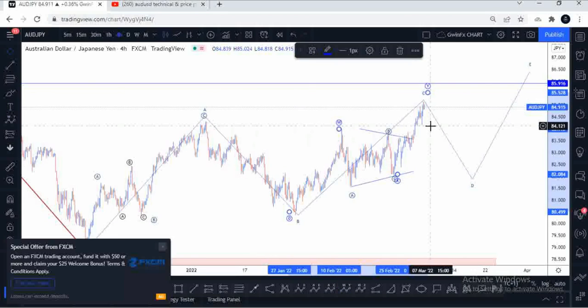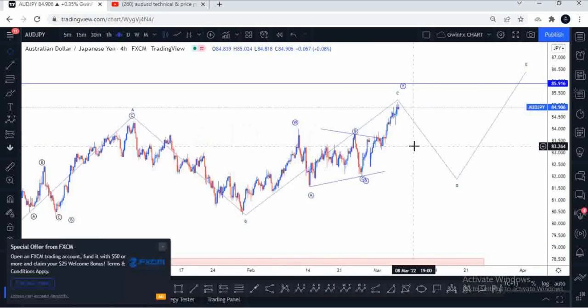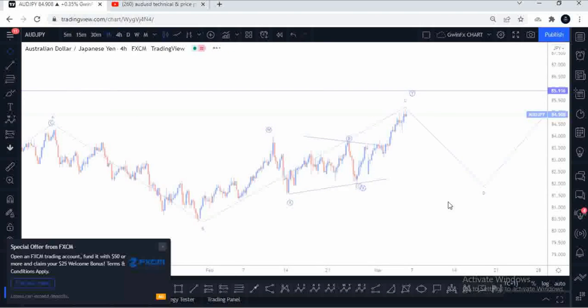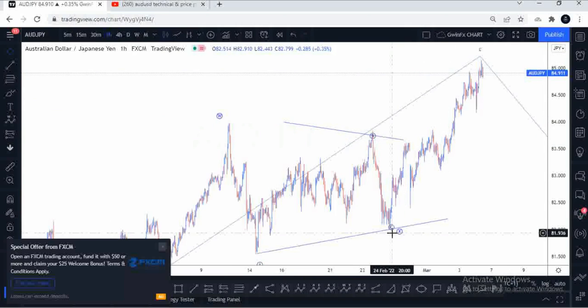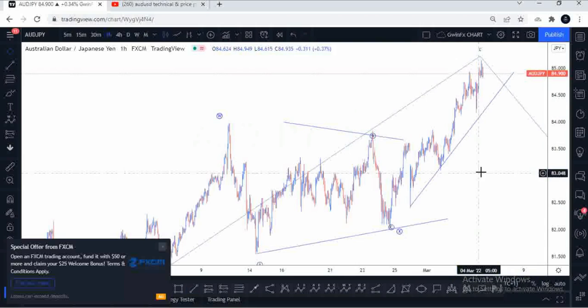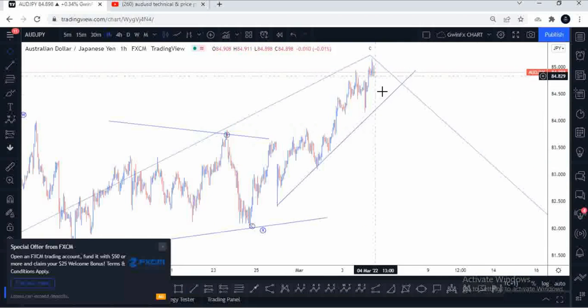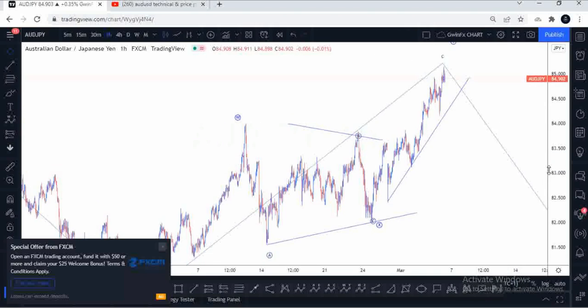So I'm expecting there could be a possibility that price could also drop to create a wave D. Once that happens, I'm expecting the next push to continue for an E leg, also to test the 85.91 territory there. But for this one, I'm going to have to wait for validation and confirmation. So what are those validations I'm going to wait for? Here we have the start of a new structure, which is somehow contracting, so I'm going to extend a trend line to the upside and wait for a break below this trend line. Once price breaks below this trend line, that's when I'm going to put on my trading gamut and get ready for a trade on this one.